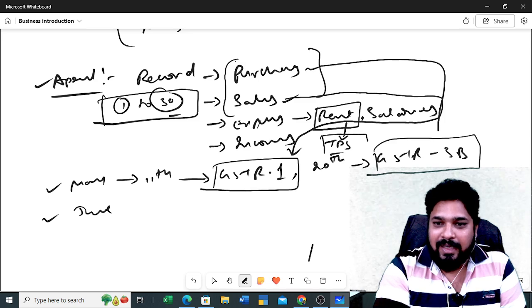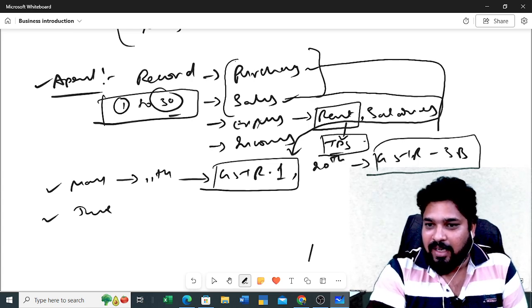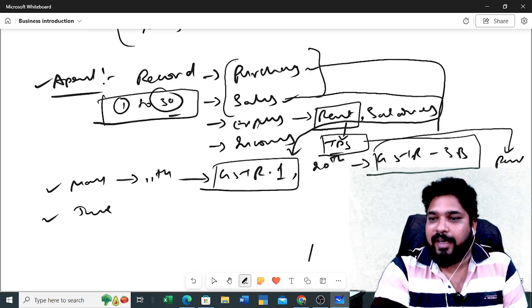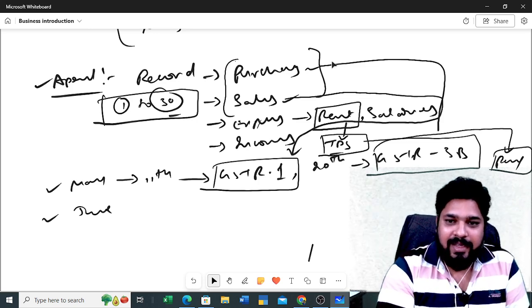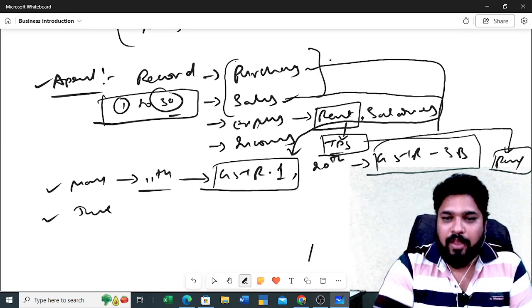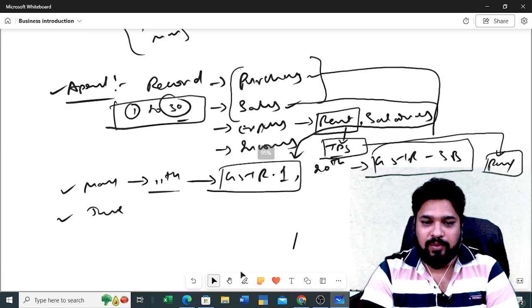Okay, if you deduct the TDS from the rent, this TDS challan also you need to pay to the government in the same month. So for the April month TDS challan you need to pay in the May month.